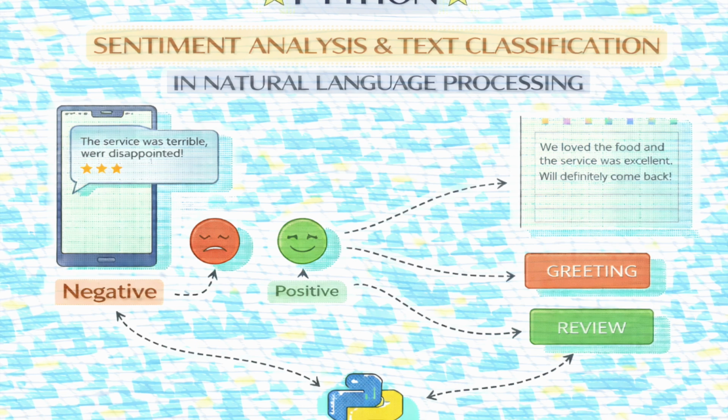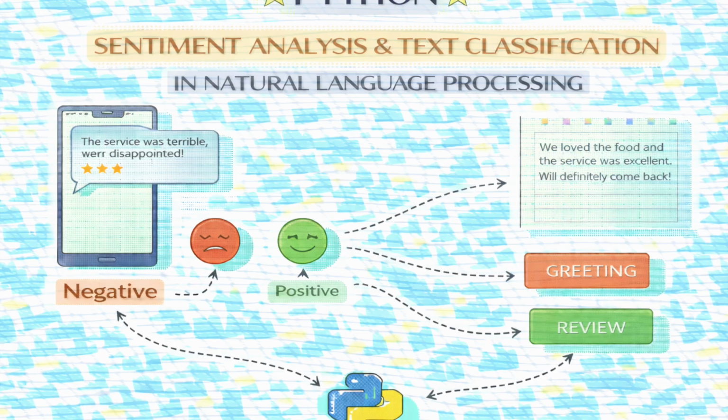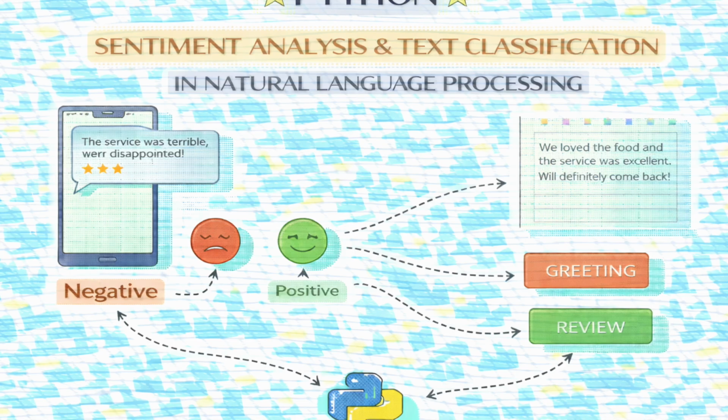So here's where we hit the real puzzle, though. If a word appears frequently, it gets a high raw count, right? Right. But if the word "movie" appears in almost every single one of the 50,000 reviews, both positive and negative, doesn't that high raw count actually make it useless for classifying sentiment? It does. It absolutely does. That word "movie" has no discriminatory power. If a feature is present in everything, it tells us nothing about the difference between the classes. So how do you solve for that?